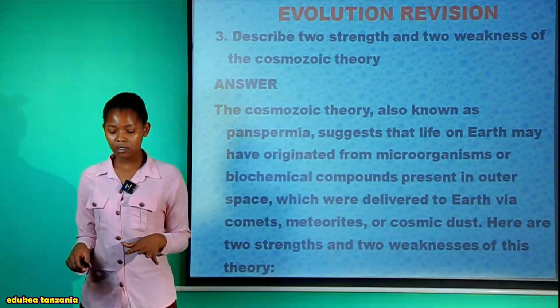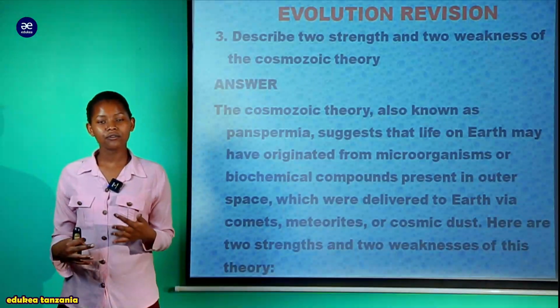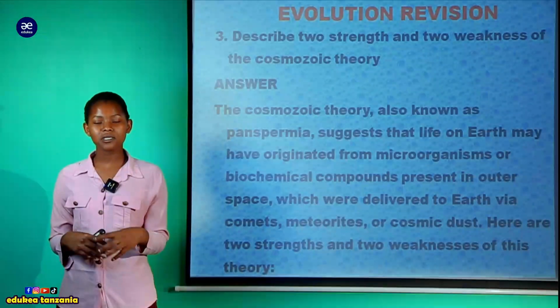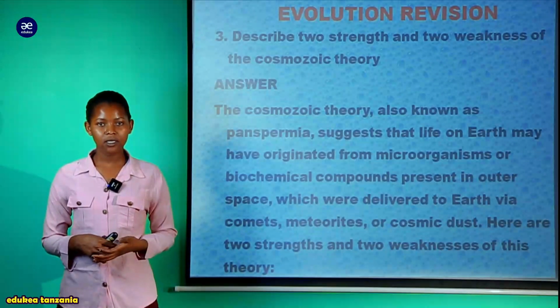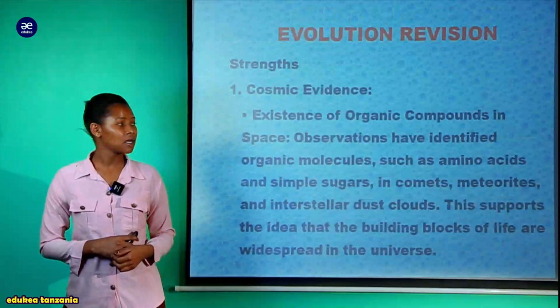According to the cosmozoic theory, ilitueleza kwamba maisha kwenye universe yalikuja from somewhere else, yalitokea huko kwenye space, kwenye meteorites, asteroids, yakaletwa kwenye universe. And now we are going to look on their strengths and weaknesses.